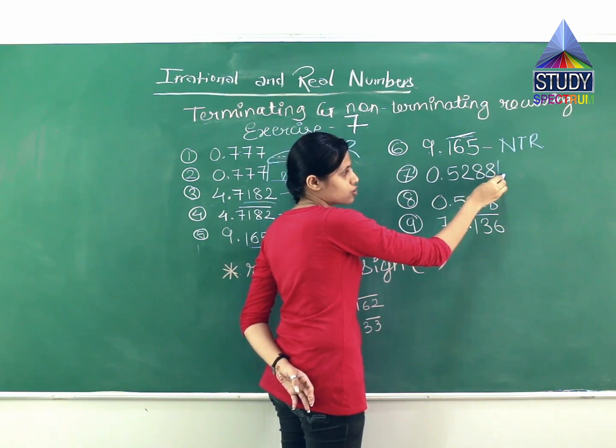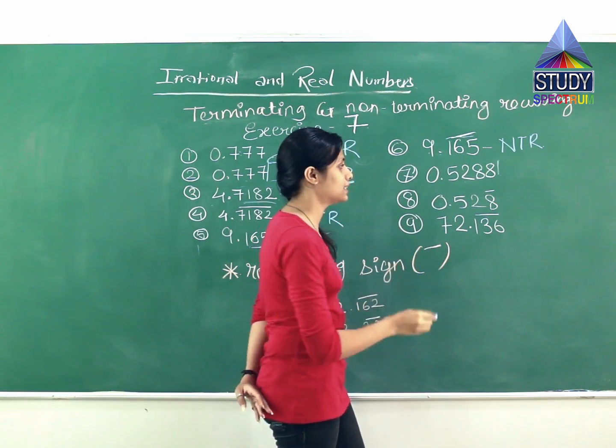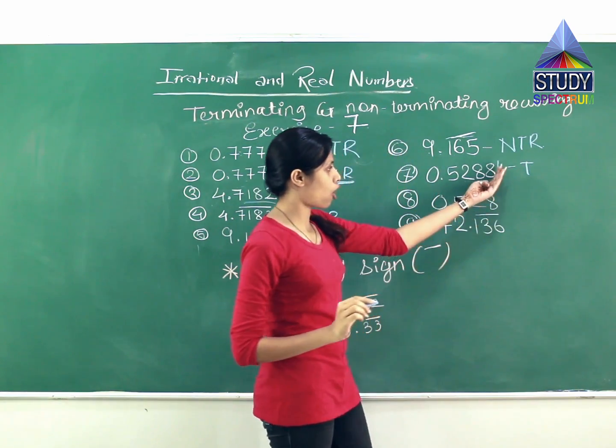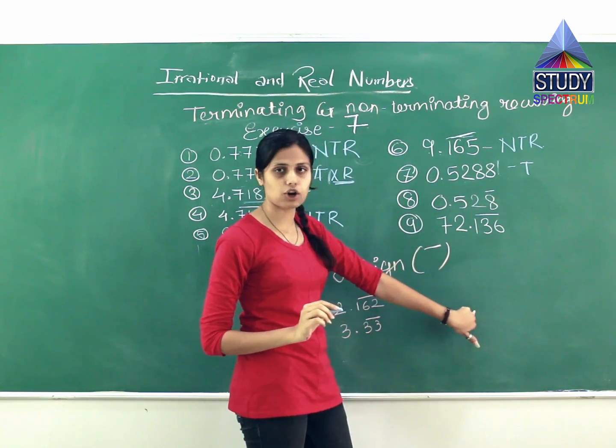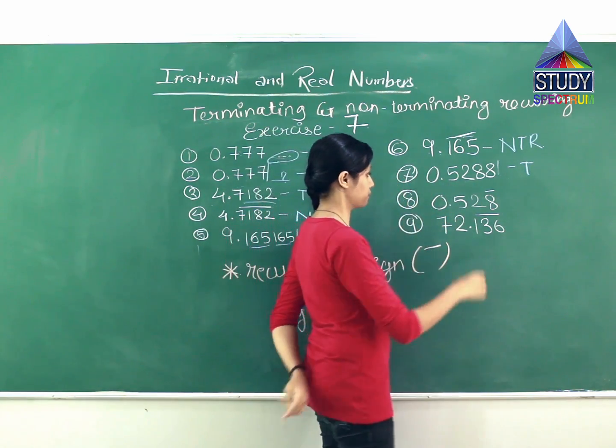The seventh example, 0.5288. See, there is no dot, there is no bar. What does this mean? It is terminating and not recurring. It stops at 8. The remainder comes to 0. It is a rational number.